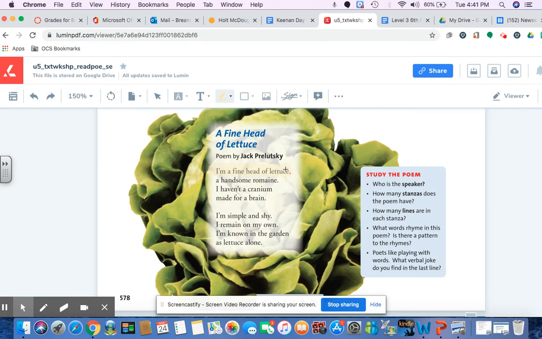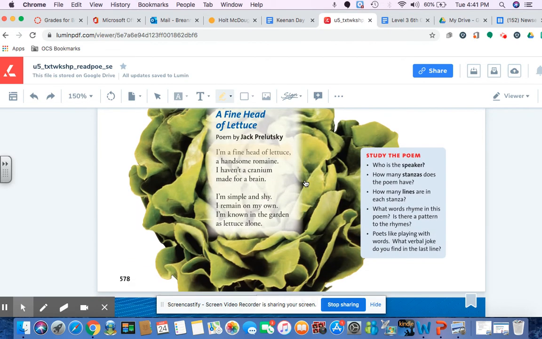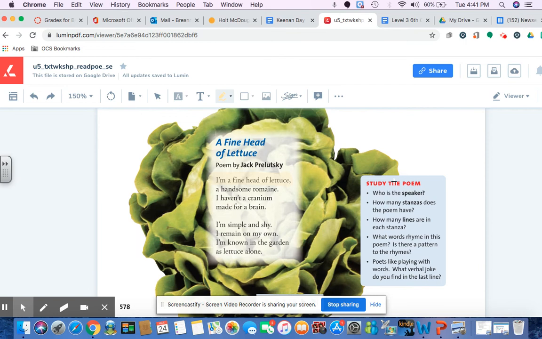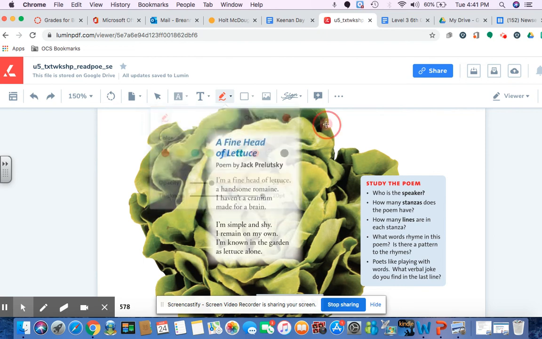The second question over here says, how many stanzas does the poem have? So if we think about stanzas, stanzas are lines that are arranged into groups. So how many lines do we have here that are arranged into groups? Gonna change my font style for this one. Hopefully you came up with this.